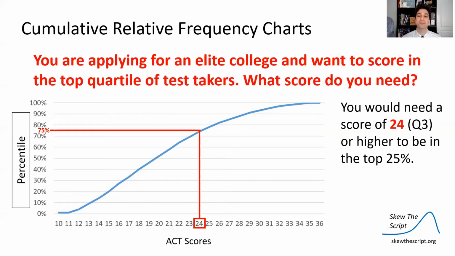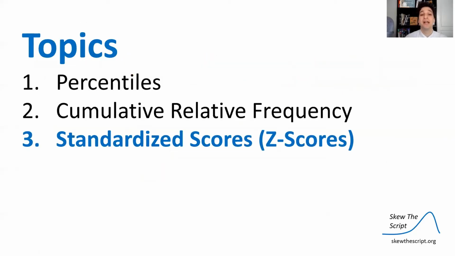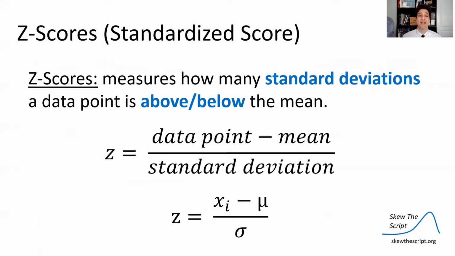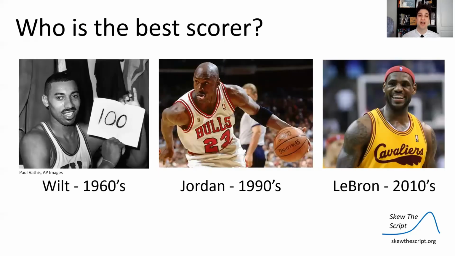Now let's get to the meat of what we're looking at today, standardized scores, or Z-scores, to analyze our key question. Z-scores measure how many standard deviations a data point is above or below a mean. So this is the formula for a Z-score. We're going to go through it. You essentially take the data point's value, you subtract the mean from it, and you divide that whole thing by the standard deviation. In our notation, it looks like this.